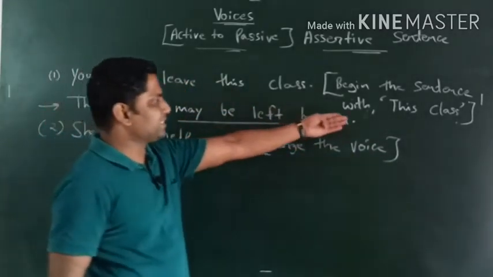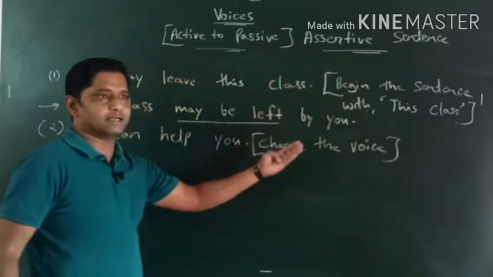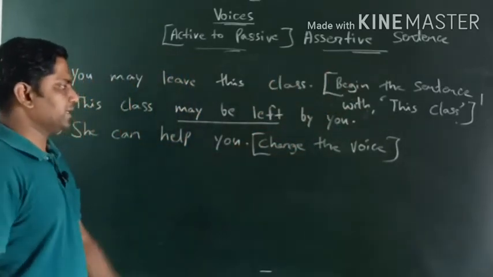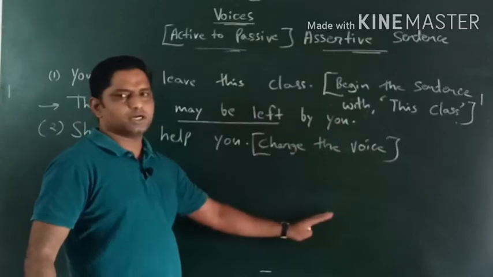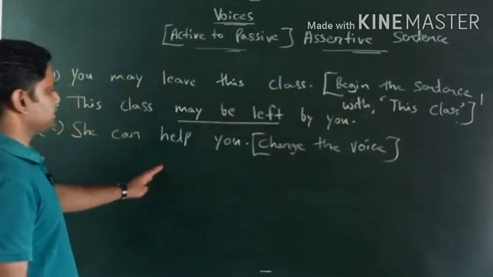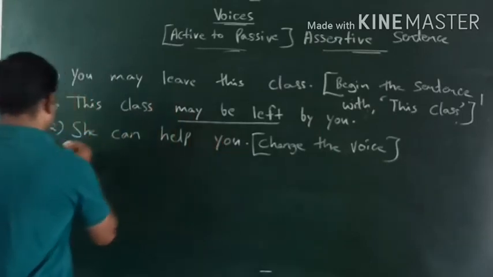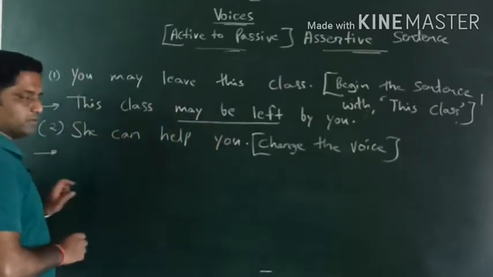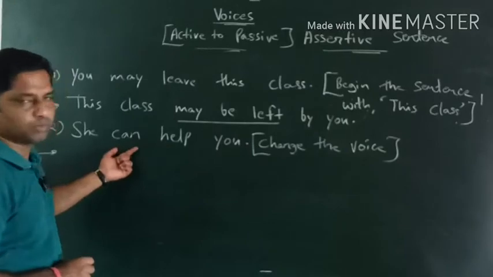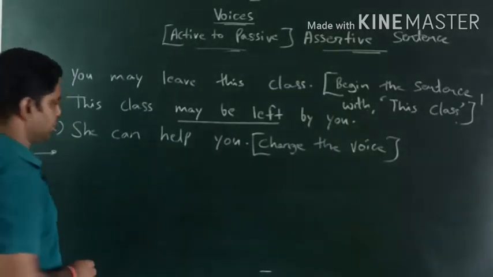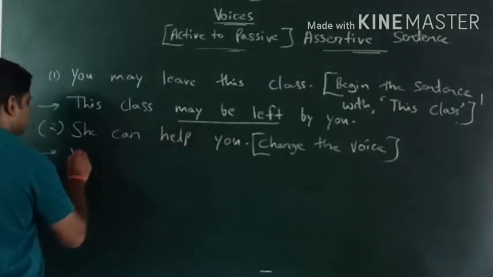If we get change the voice, begin the sentence with, or rewrite the sentence beginning with, कैसे भी फॉर्म में दिया हो, तीनों कंडीशंस में हमें ऑब्जेक्ट से ही शुरू करना पड़ता है. So we have an object, you. यहाँ पर you ऑब्जेक्ट है, so definitely we will start with you, and here the modal auxiliary verb is given, can. Okay, so we will start: you